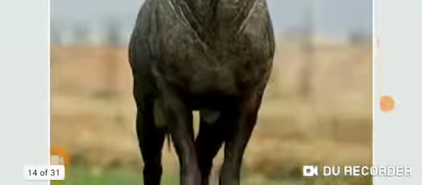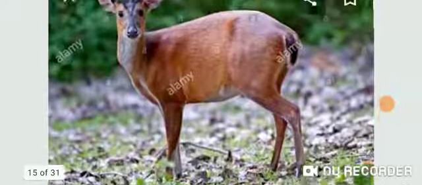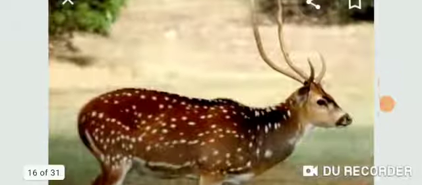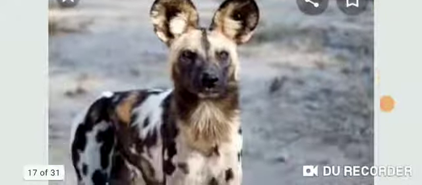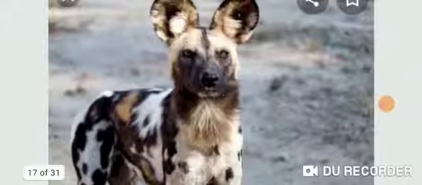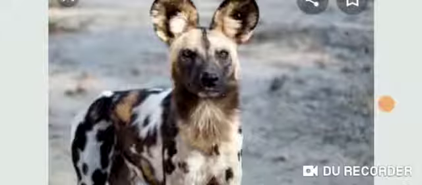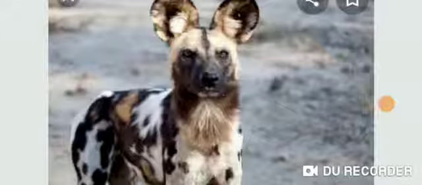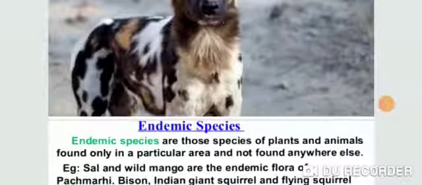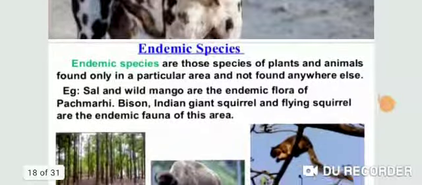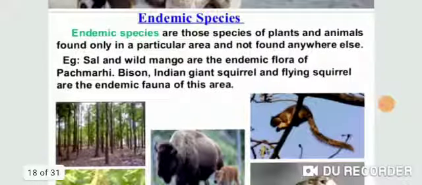Second, fauna are all the animals that are found in a particular area, like chinkara, bluebull, this is the barking deer, cheetal and wild dog. All are animals, you know, and all these animals we call fauna. So flora means all the plants found in a particular area, and fauna means all the animals found in a particular area. The next topic that we will discuss today is endemic species.